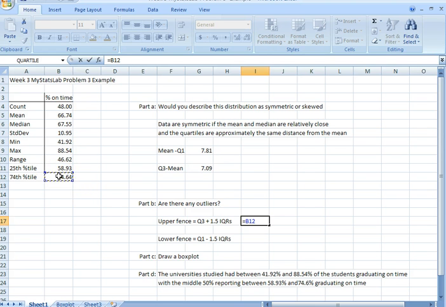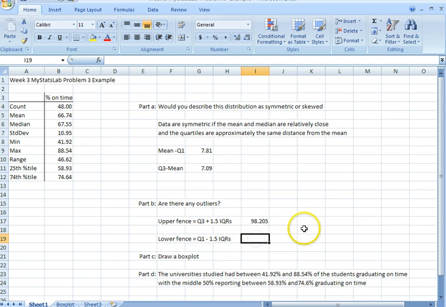Equals Q3 plus 1.5 times, now we need to find our interquartile range, which is going to be Q3 minus the first quartile. Enter, and we find our upper fence at 98.205.